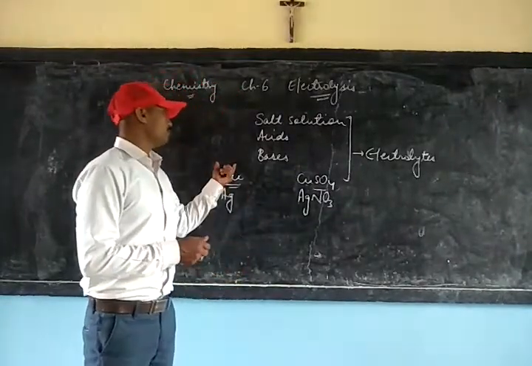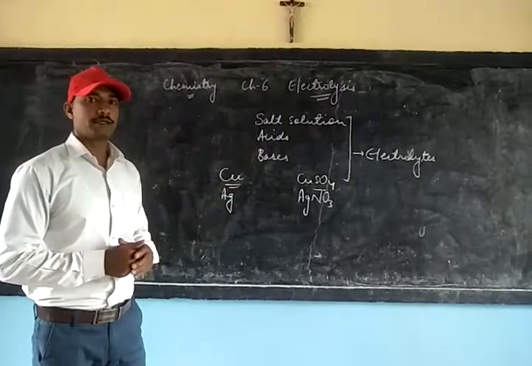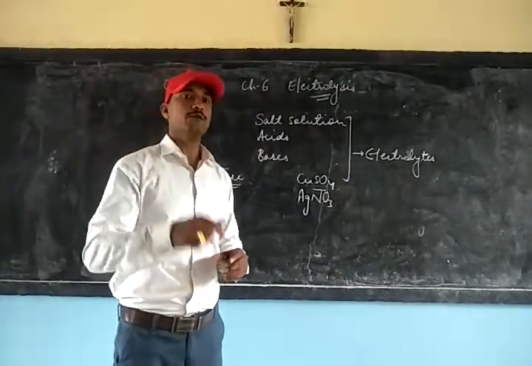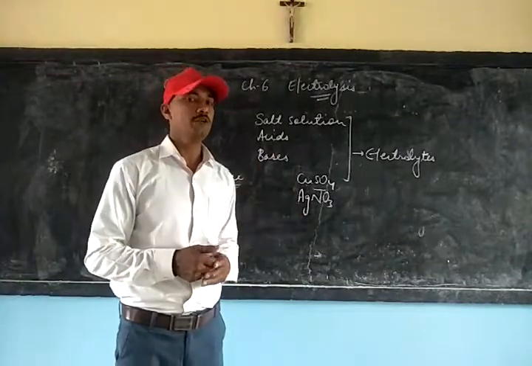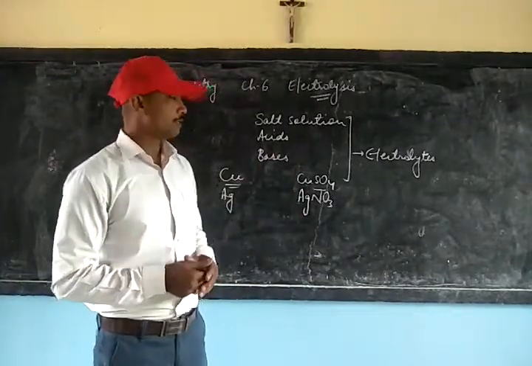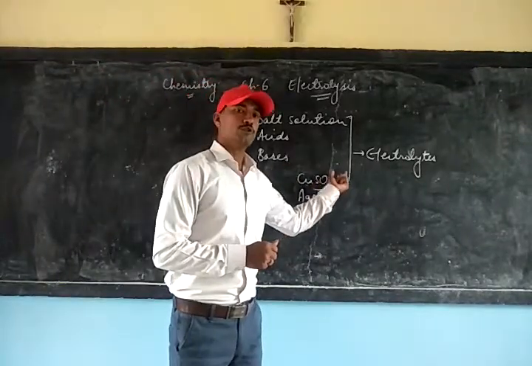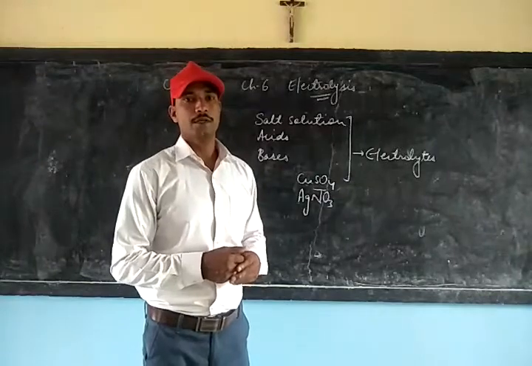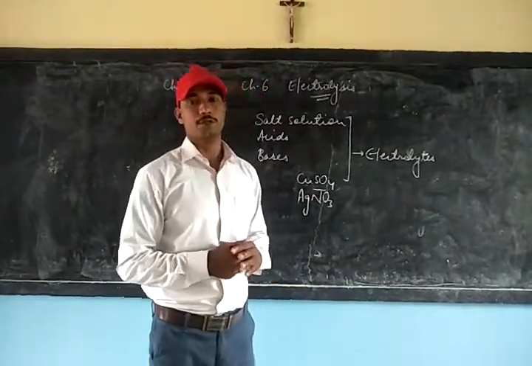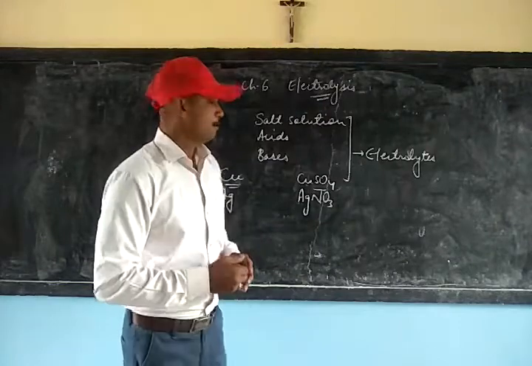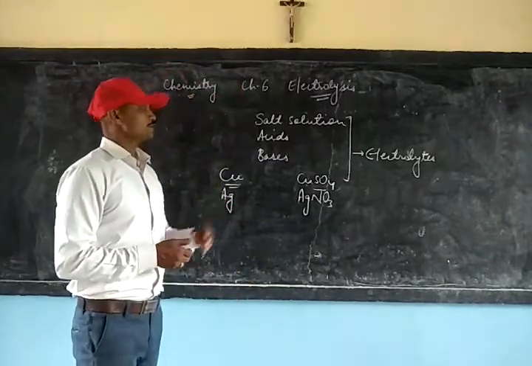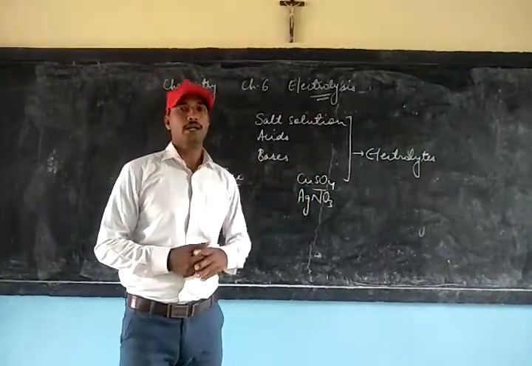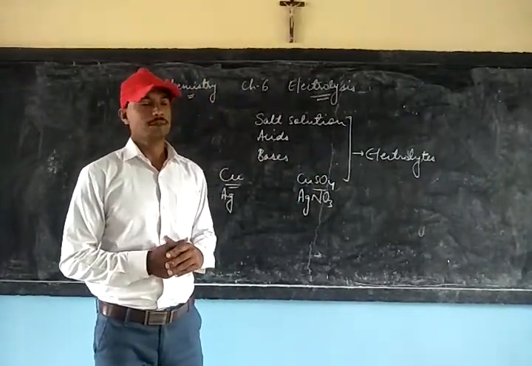Second, when current flows through a metallic conductor, it undergoes a physical change; it is a physical process. We cannot obtain any new substance. But when current is allowed to flow through an electrolytic conductor, it is a chemical change because we can obtain a new substance now. We have these two important differences between a metallic conductor and an electrolytic conductor.